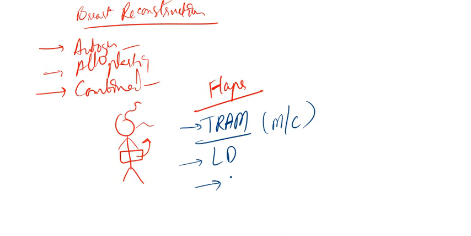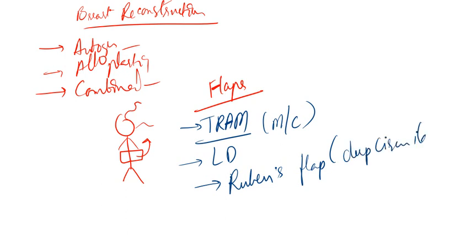Next, another one is thoracoepigastric flap, then lateral thigh flap, gluteal flap, and one more important flap is Rubens flap. What is Rubens flap? Rubens flap is something which is based on the deep circumflex iliac artery.